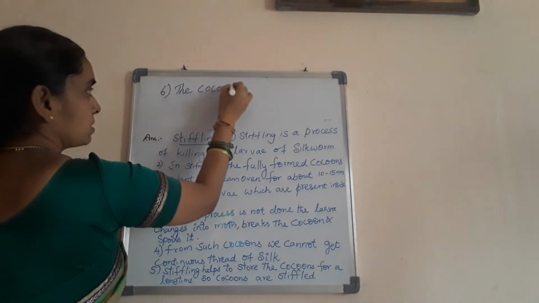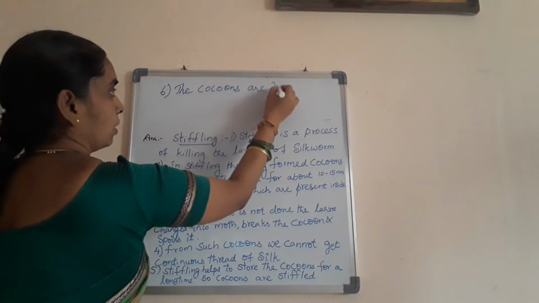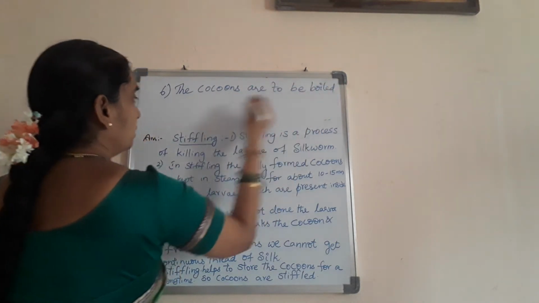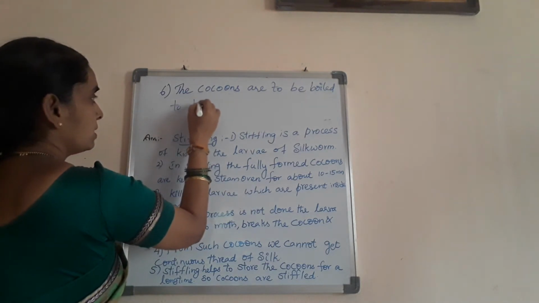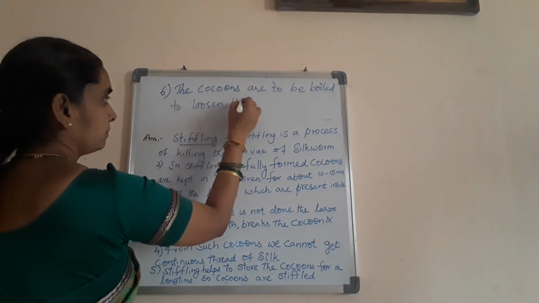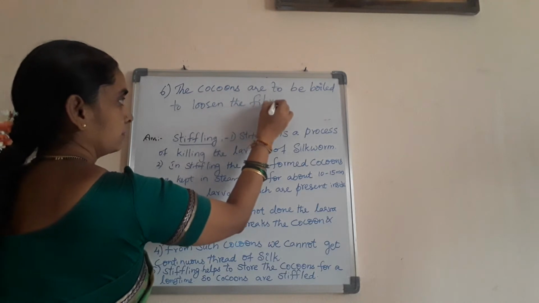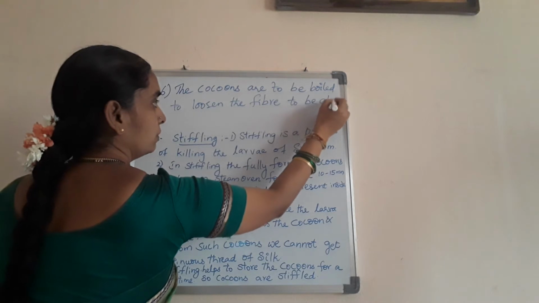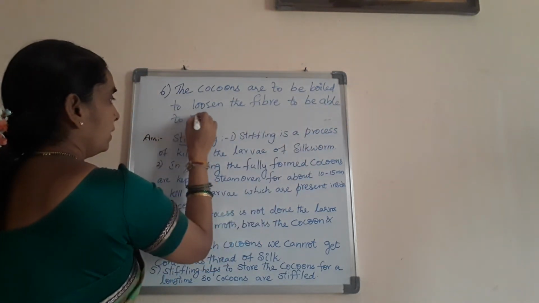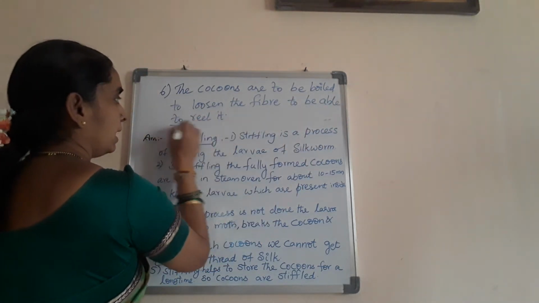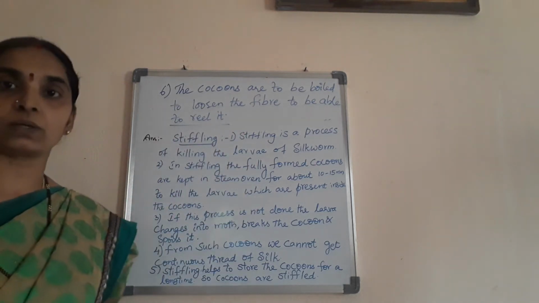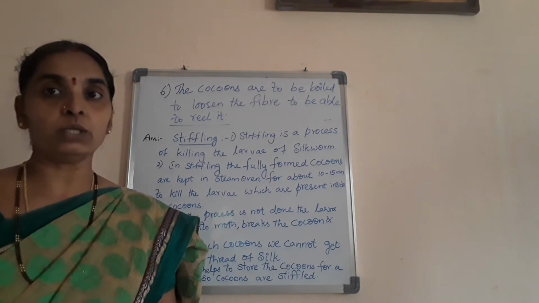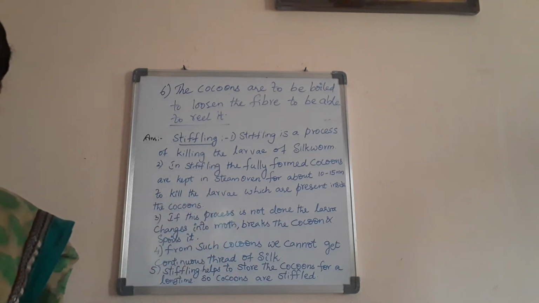The cocoons are to be boiled to loosen the fiber to be able to reel it. So it helps for the reeling process also, on which again the fabric is made over the looms. So write down the answer like this.